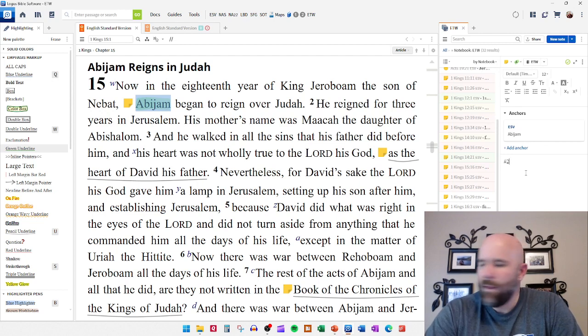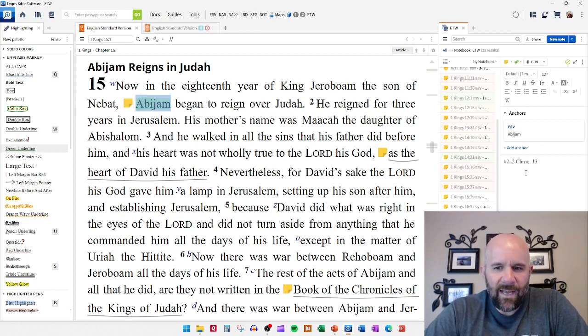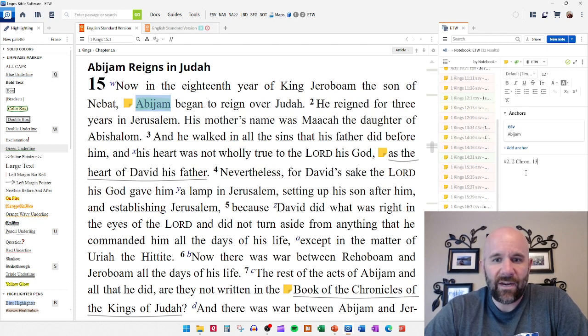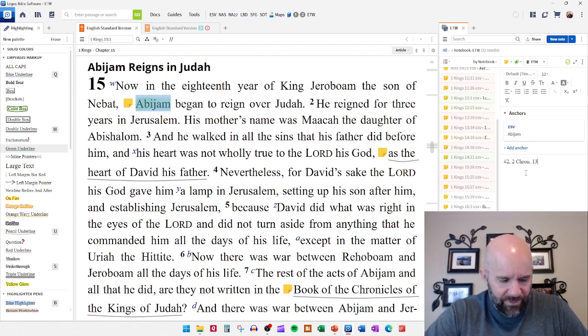I'm going to write the parallel section. In my Bible, it's like this. Number 2, comma, 2 Chronicles 13. My Bible does not have cross references, so I have to write that stuff down myself. And you'll see here in just a second, if I want to talk about Abijam, we need to have both Kings and Chronicles to get a good picture of what we're talking about here. So I want to make sure to see that that's 2 Chronicles 13.